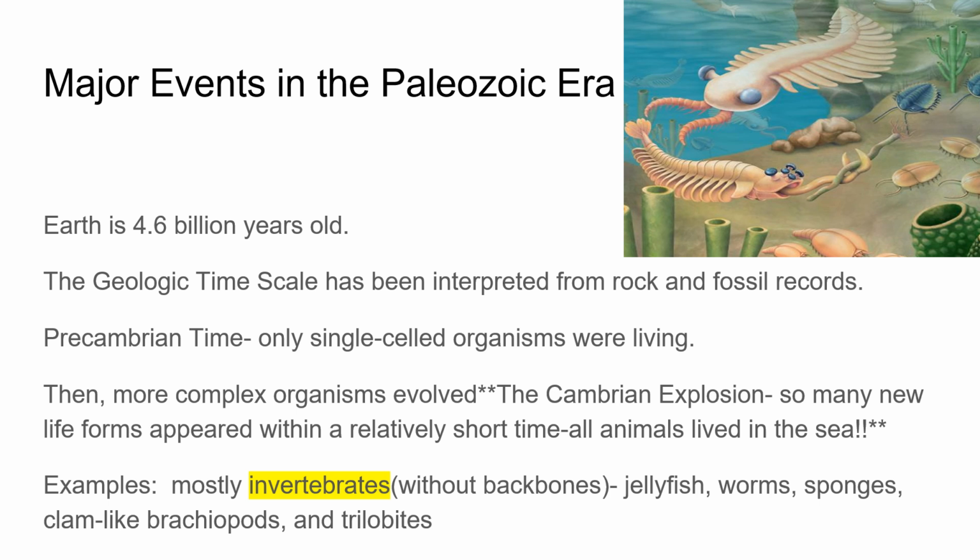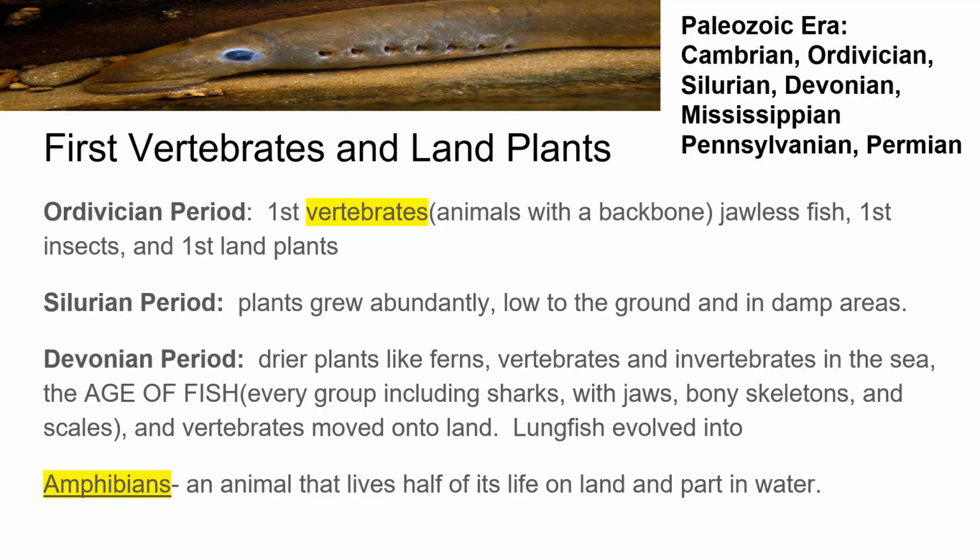Some examples would be mostly invertebrates, which do not have a backbone, like jellyfish, worms, sponges, clam-like brachiopods, and trilobites. First vertebrates and land plants. So in the Ordovician period, the first vertebrates, animals with a backbone, namely jawless fish, the first insects, and the first land plants appeared.